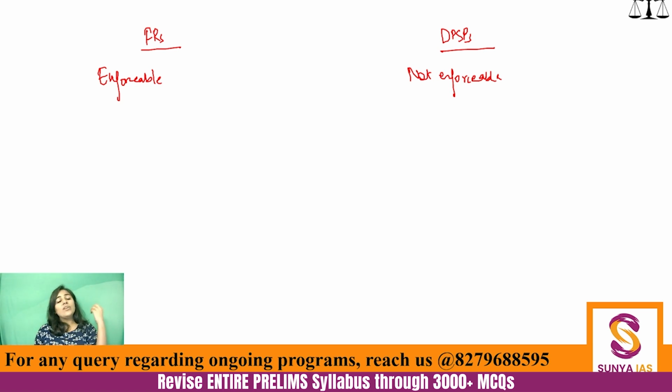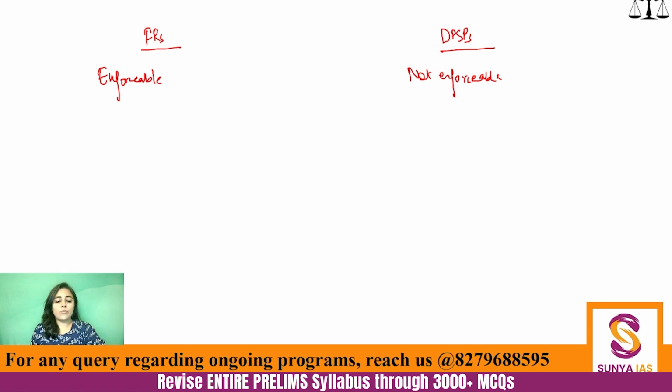What is the primary differentiation? Fundamental rights are enforceable. That means you can go to the court to get them enforced. DPSPs are not enforceable. This is the primary thing that separates fundamental rights and DPSPs. However, historically, it has been seen that sometimes fundamental rights are given priority over DPSPs. Then maybe in some cases, the DPSPs are given priority. So there's a lot of subjectivity that has always been there in this regard, and a lot of litigation also has happened.